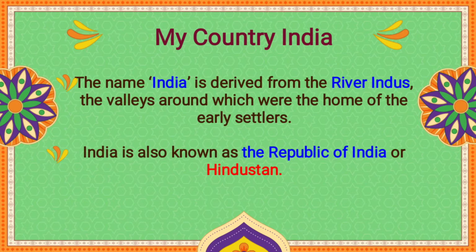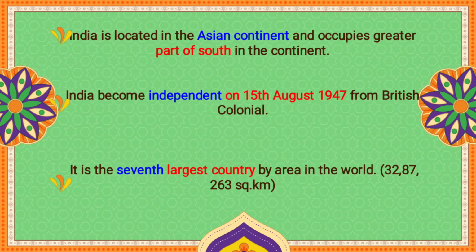The name India is derived from the river called Indus, where our early settlers settled and inhabited. During the medieval period, we got different names like Hindustan and Hind. Later, during independence and after the republic, we got the name India. Our country India is located in the southern part of the Asian continent, and we got independence from the British on 15th August 1947. By area, we are the 7th largest country.